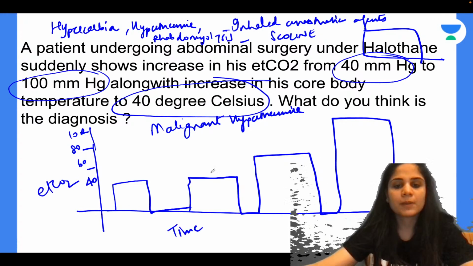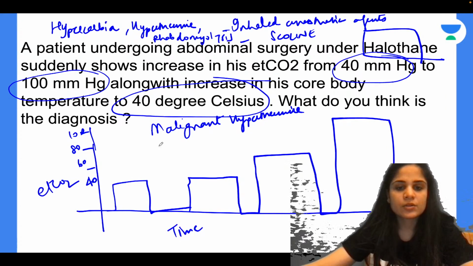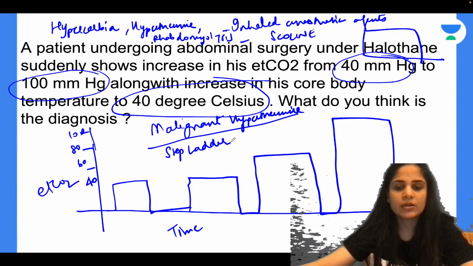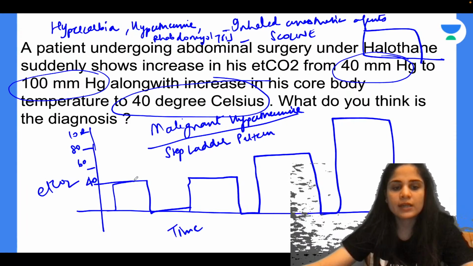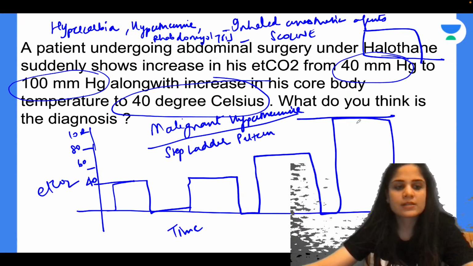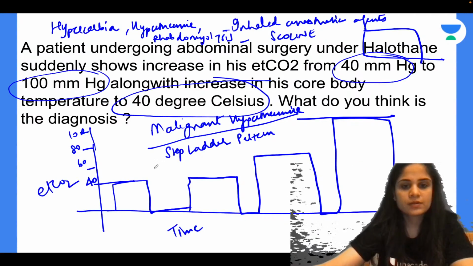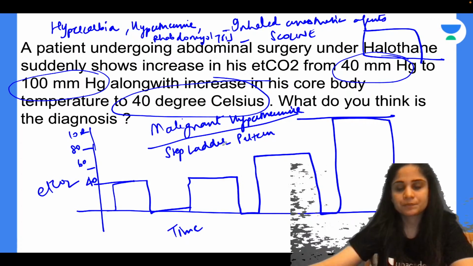So this is a typical pattern of the EtCO2. This is also called the step ladder pattern. So you can see doubling of the EtCO2. Correct. The EtCO2 was first 40. Now it has become 100. So there is doubling of the EtCO2 and step ladder increase in EtCO2. So this is seen in case of malignant hyperthermia.